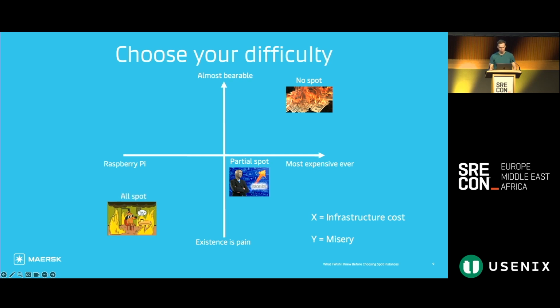And then in the bottom left corner, we have the insane person's choice, which is run the whole system on Spot nodes. This is what we did. I can't recommend it for reasons that we will see in this talk. We saved a bunch of money doing this, but it is also absolutely miserable. And in this talk, I'm going to show why.